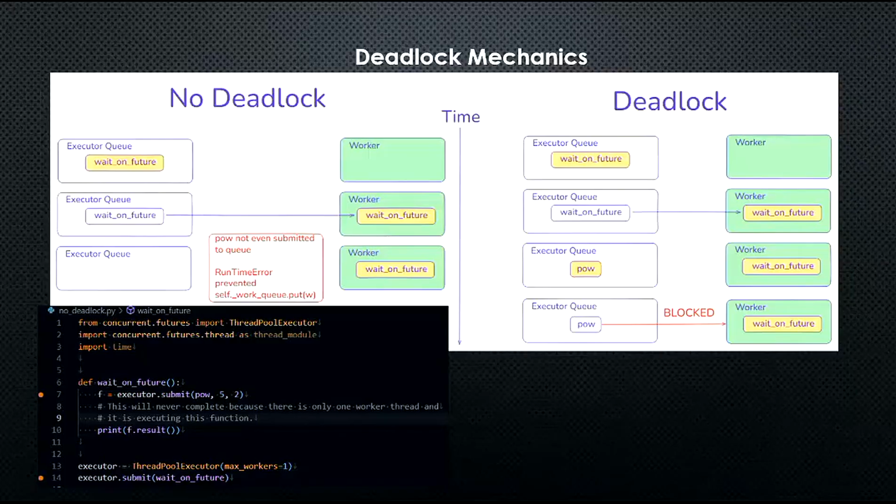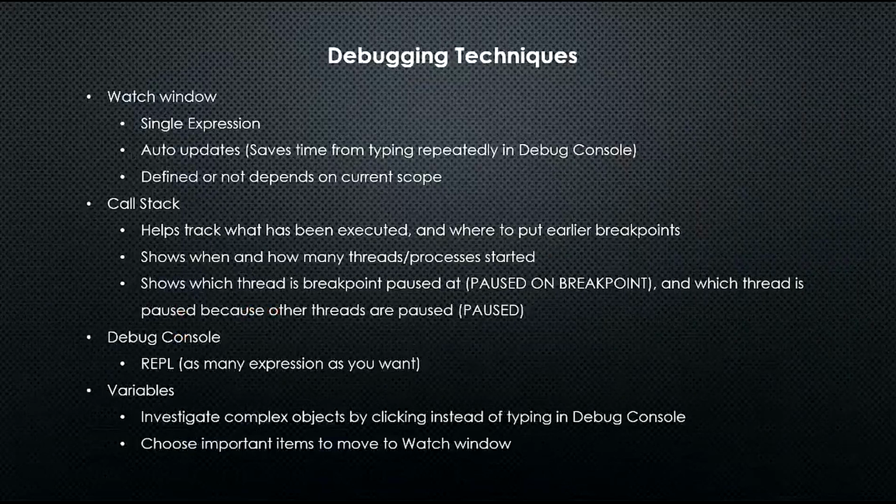Wait on future is waiting for f.result to finish. F.result is waiting for POW. POW is waiting for wait on future. Okay, so there's a cycle there. And one major issue is we are having one worker. So that's where the lock happens. Okay, debugging techniques. I don't think I want to spend time here. So you can read these slides later because we'll be demoing the debugging.